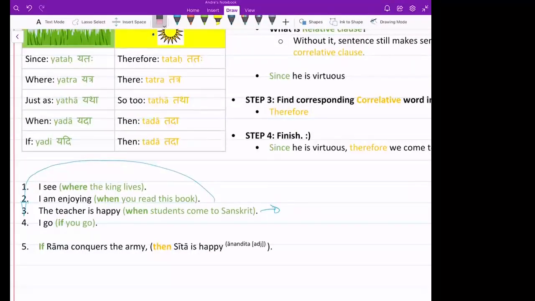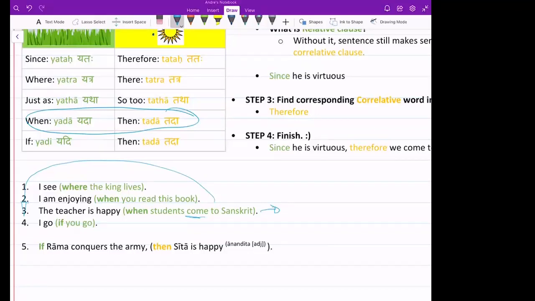The teacher is happy when students come to Sanskrit. Yada shishyaah samskritam agachchanti tada Adhyapakaha sukham asti. Can we say bhavati or asti, or is it correct? Bhavati or asti, same thing. Asti is a lot more common though. Actually, that's a good point, because whenever we talk about a person, I tend to use bhavati more, because bhavati has a connotation of becomes. So the teacher becomes happy. It's a lot more accurate than is. You can kind of interchange them, but asti will be used when it simply is. Bhavati has more of that sense of becoming happy.